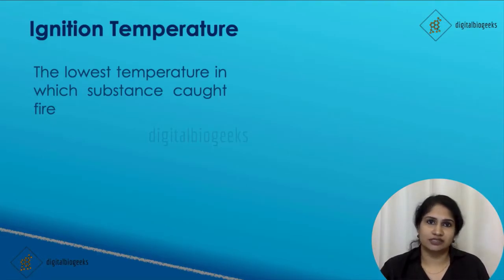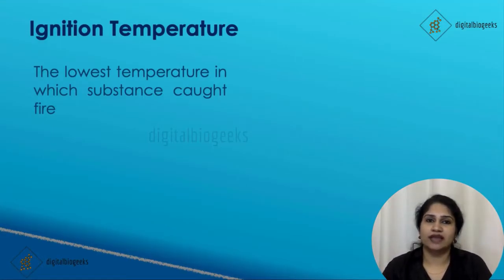Now, ignition temperature. Substances won't catch fire just like that. They need to reach a certain temperature to catch fire. The lowest temperature at which a substance catches fire is the ignition temperature of that substance. For example, paper. Paper won't catch fire at room temperature.